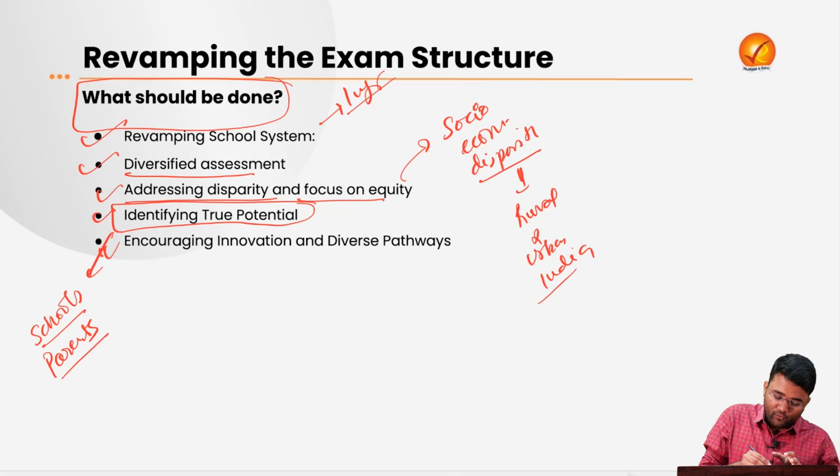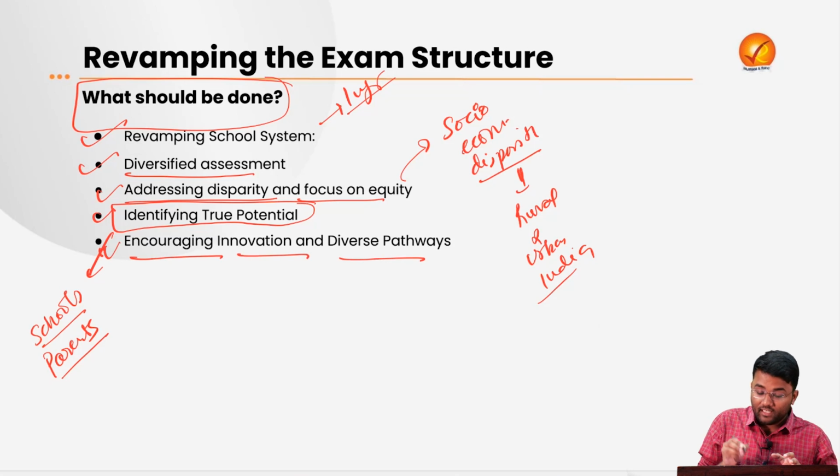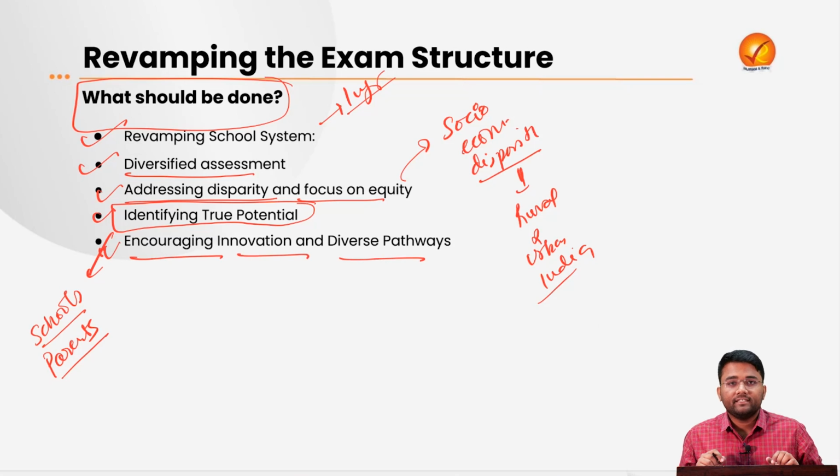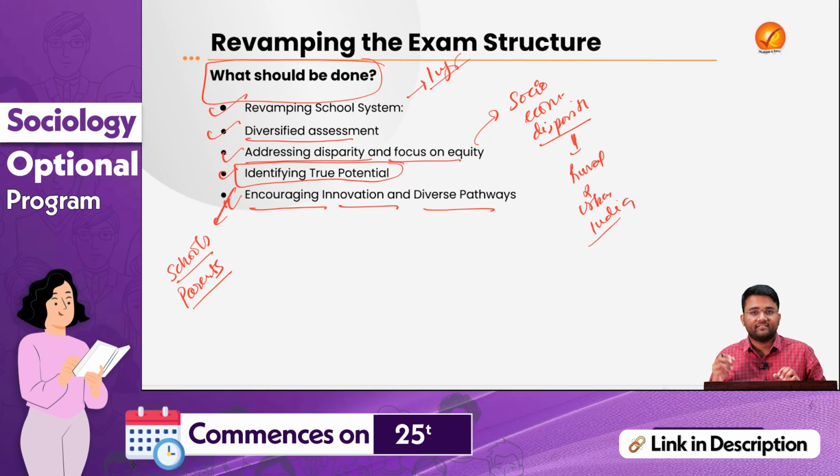Then there is need for encouraging innovation and diverse pathways. It is important to understand, by the parents, by the students and society at large, that JEE and NEET are not the only fields that exist at present. There are a lot of other pathways that can be followed by the students, be it any artistic framework, or any of the games like cricket, football, etc.